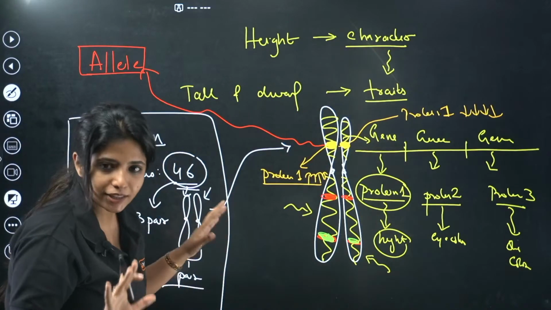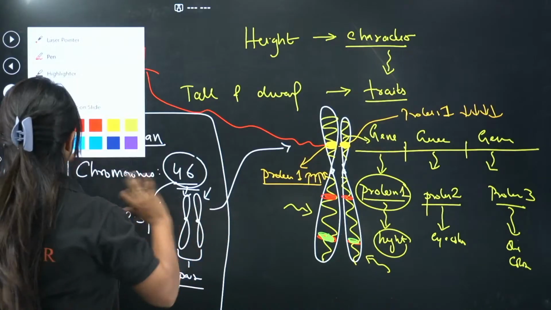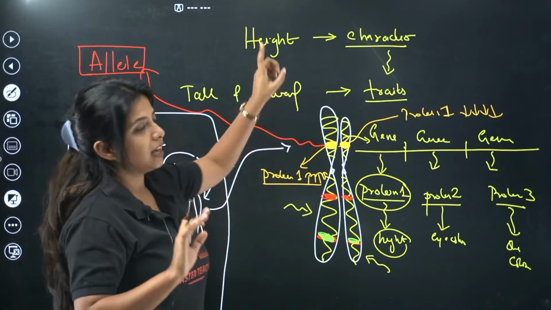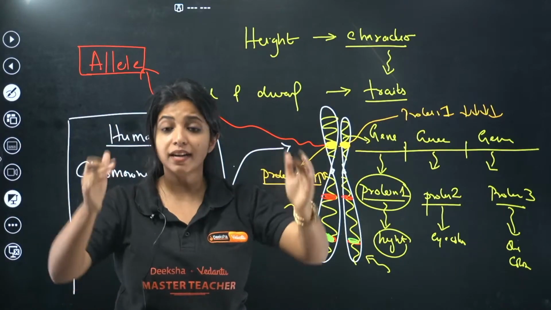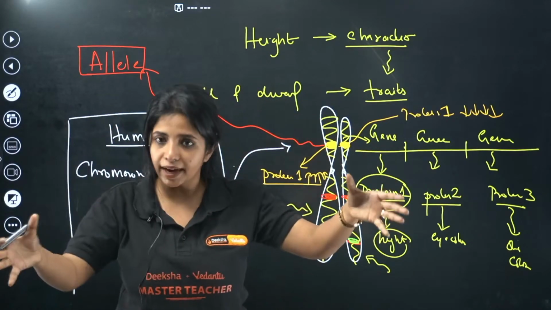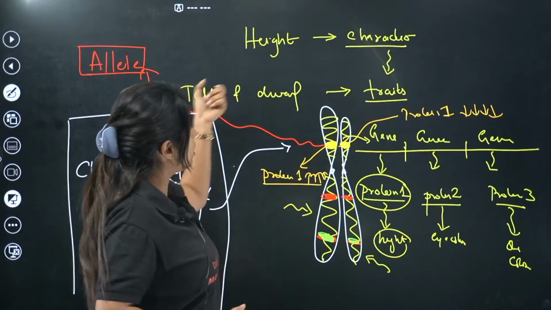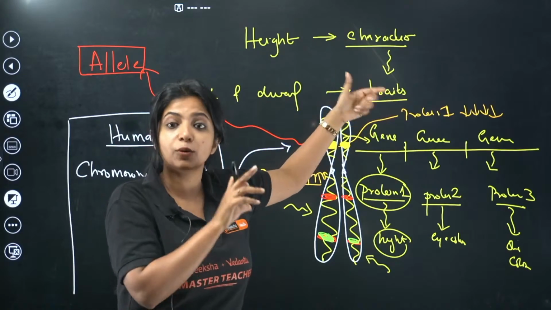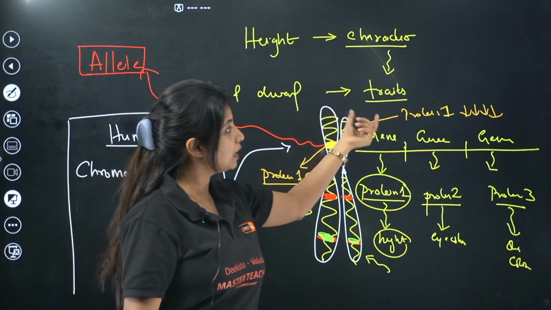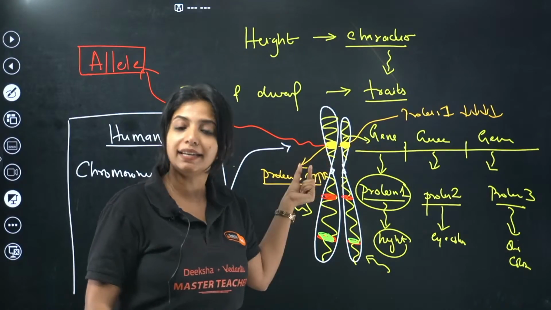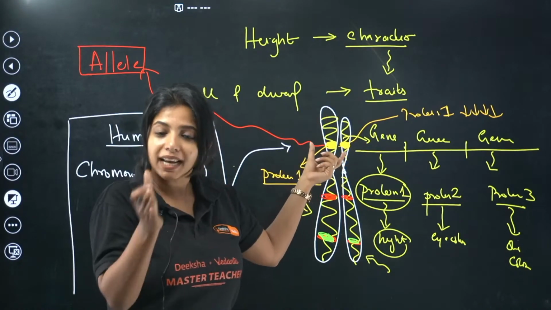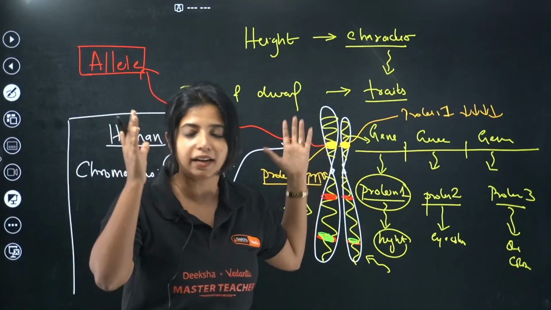Perfect. That is the logic that we have to apply over here. So this has been done. I spoke about a few things. Character is basically a broader term. That means height, or it can be anything. Traits are basically types of character. So under height you have tall and dwarf. These are going to be known as traits. And each of these traits would be coded by alleles. So the different types of genes that you have are known as alleles.